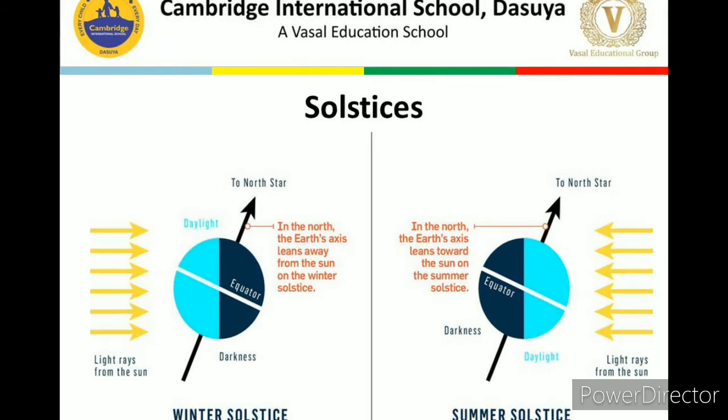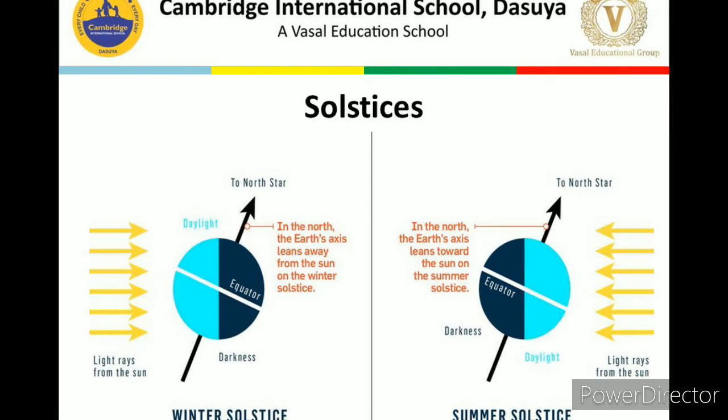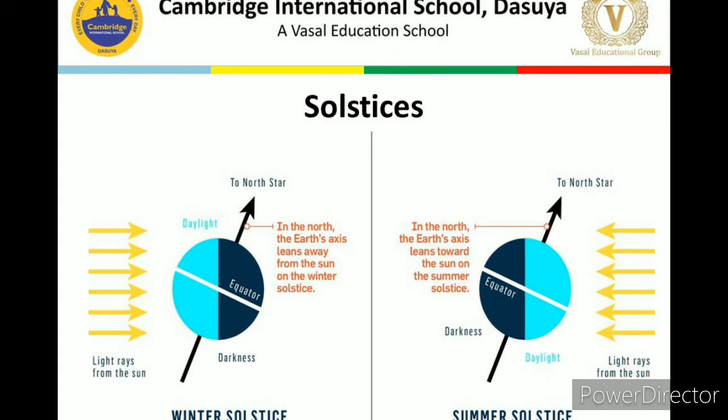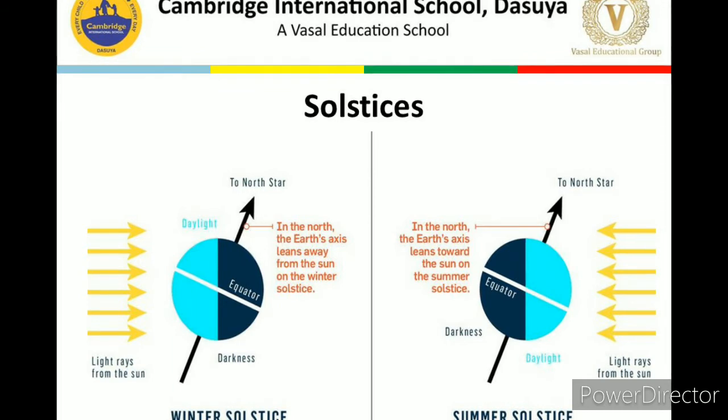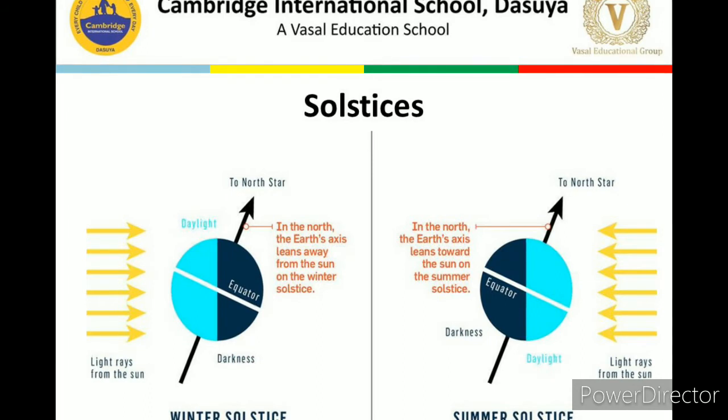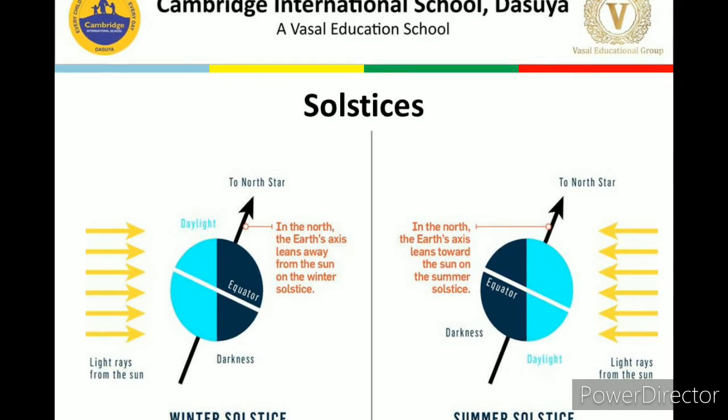Now after 6 months, as you can see in the other image, they are telling about the winter solstice. On 22nd December, the rays of the sun fall directly on the tropic of Capricorn, and you know very well the tropic of Capricorn is in the southern hemisphere. So when these sun rays fall there, on this particular day there will be the longest day